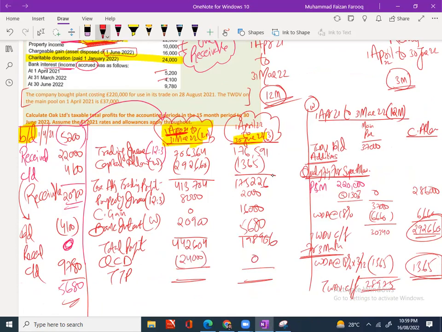CGT, capital gains, and QCD will appear where they fall. Trading income and property income will be split, and interest we know how to calculate. We learned yesterday. So 418604, 198906. This is the end of this one.